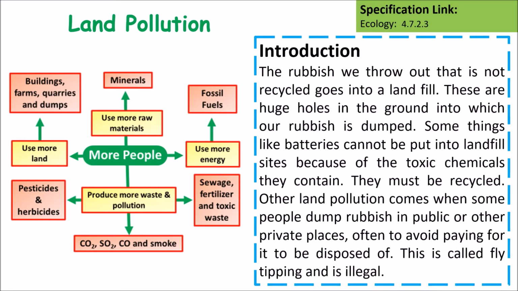The rubbish we throw out that is not recycled goes to a landfill site. Like we said, these are huge holes in the ground. Things like batteries cannot be put into landfill sites because they are full of toxic chemicals and they must be recycled. Other land pollution comes when some people dump rubbish into public or private places, often avoiding paying for it to be disposed. This is called fly tipping and is illegal.